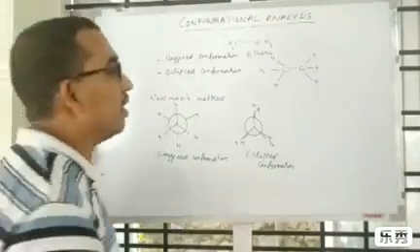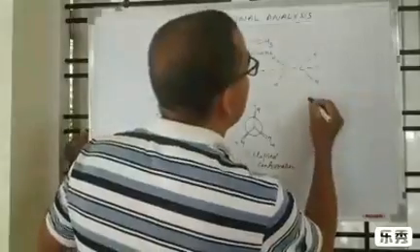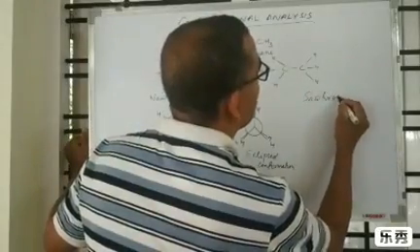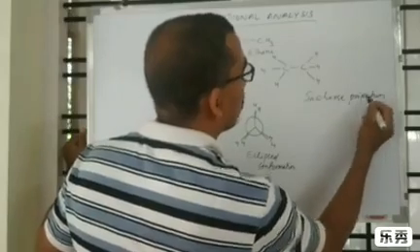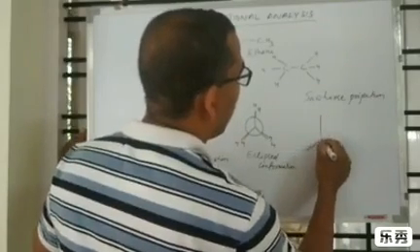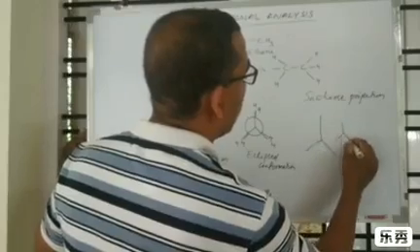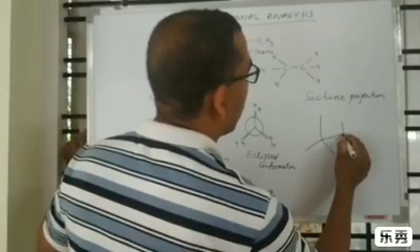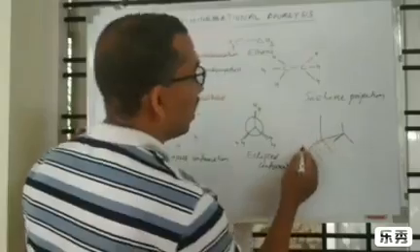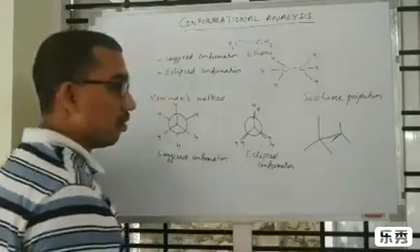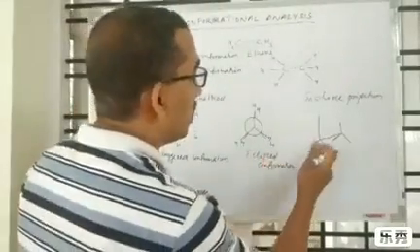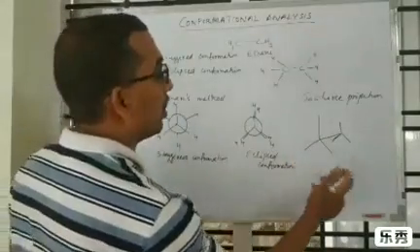Another method is the Sawhorse projection. In that we will represent like this. The carbon on the left side is written as the bigger one, so that it is considered as closer to the observer.